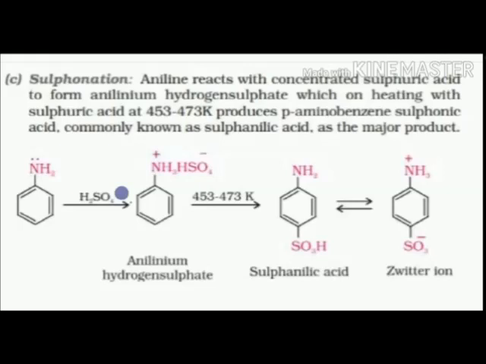Sulfonation, the last electrophilic reaction. In sulfonation, aniline reacts with sulfuric acid and forms anilinium hydrogen sulfate. Then it is heated up. The sulfonic group attaches at the para position and forms sulfonic acid, which exists as a zwitterion: the hydrogen goes to the nitrogen side, giving positive and negative charges in the same molecule. The major product is the para product, p-aminobenzene sulfonic acid.